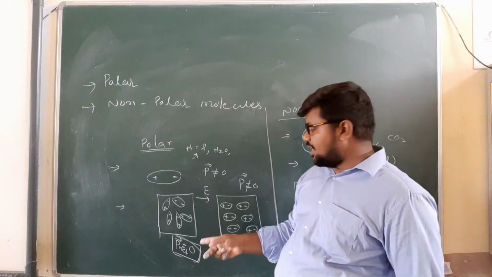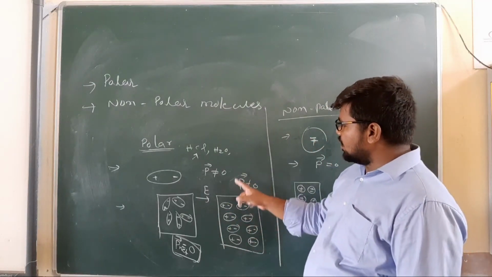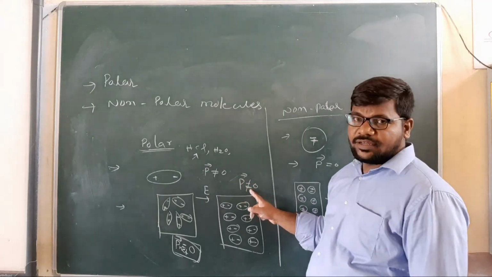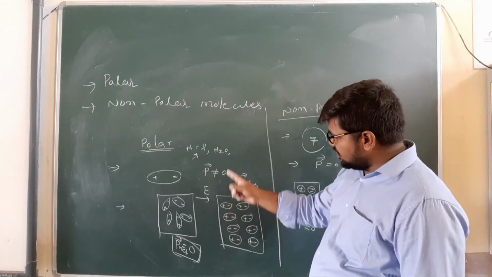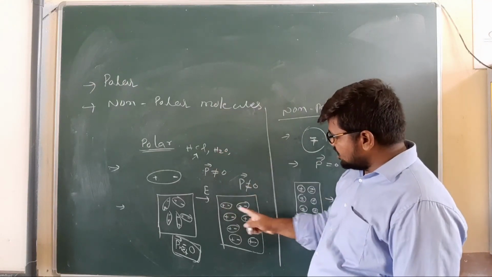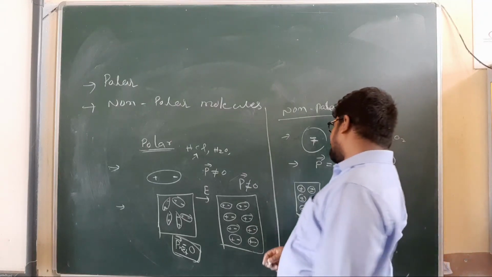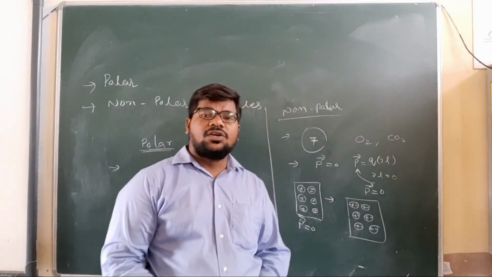If we apply an electric field, the polar molecules are arranged in order like this. In the case of non-polar molecules, positive and negative charges coincide.